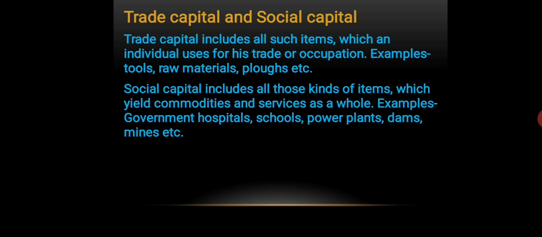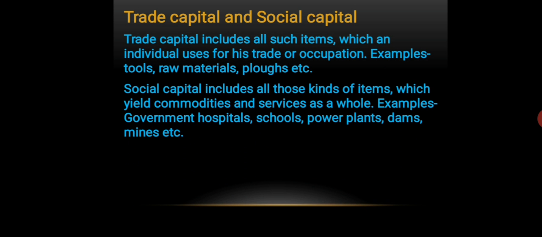Understood? So all those things that an individual or a person uses for a trade or for occupation are known as the trade capital. For example, a carpenter uses a hammer, a carpenter uses a saw. So all those items for him are trade capital.